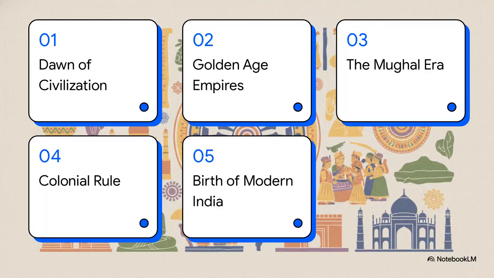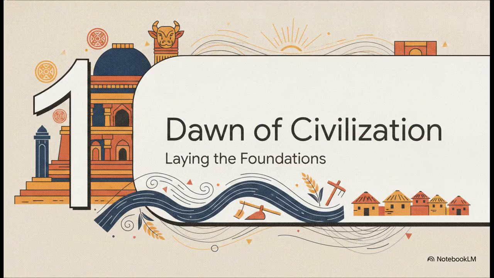Because covering 5,000 years is, well, a lot, here's our roadmap. We'll hit 5 key eras: the dawn of civilization, empires of the Golden Age, the Mughal era, colonial rule and resistance, and finally, the birth of modern India. Starting with part 1, the dawn of civilization, laying the foundations.